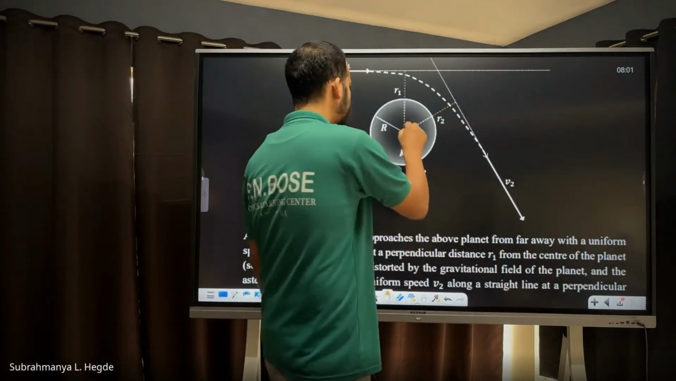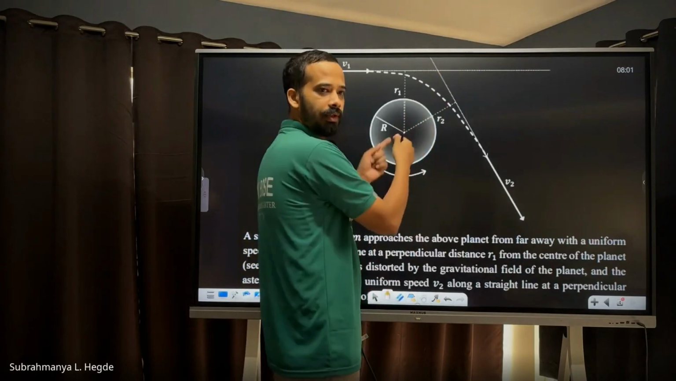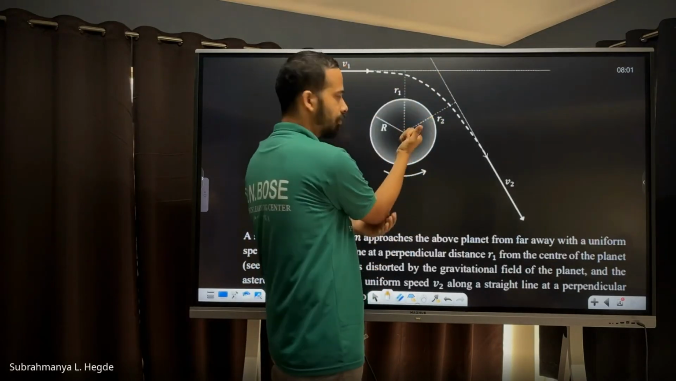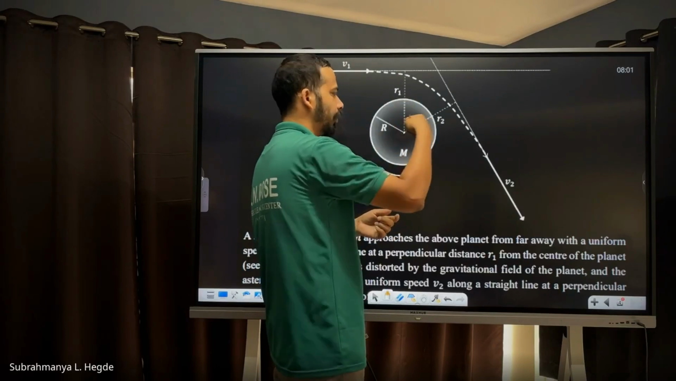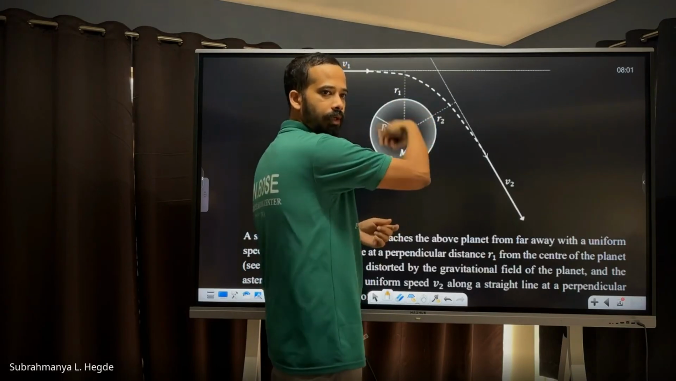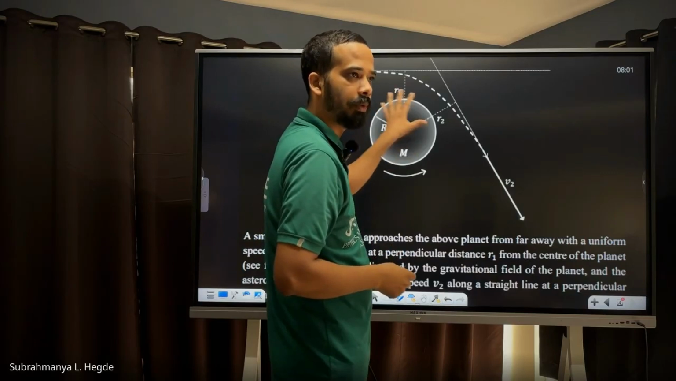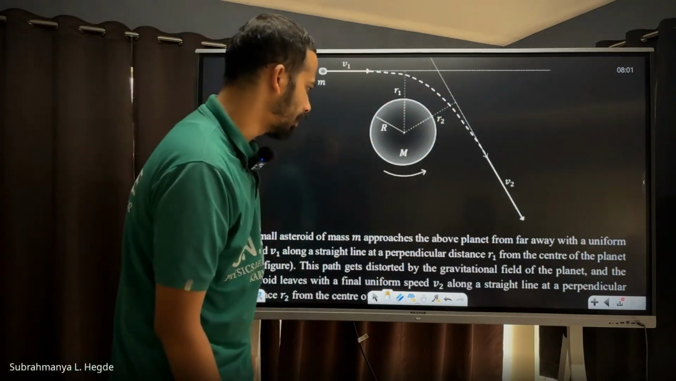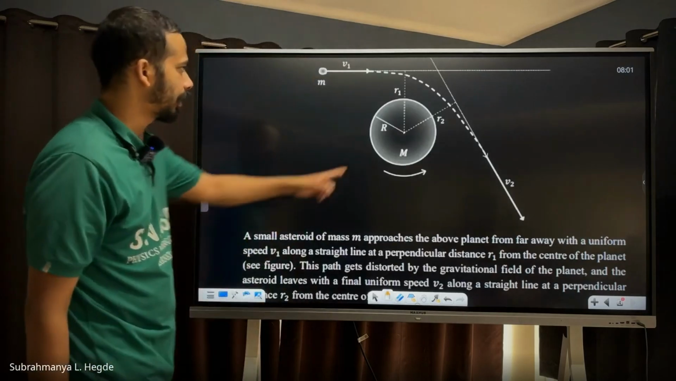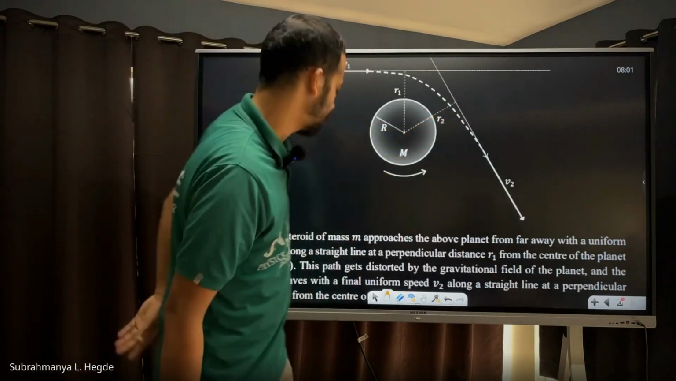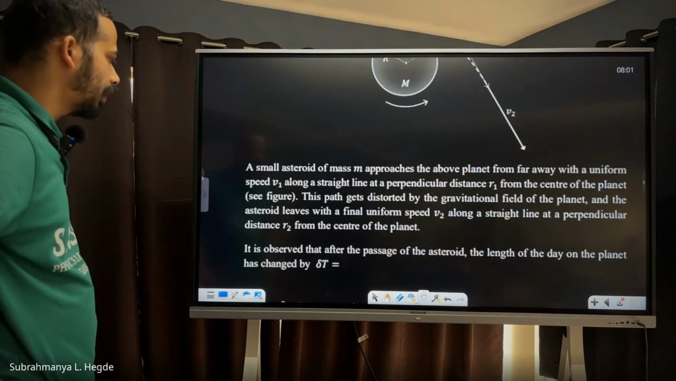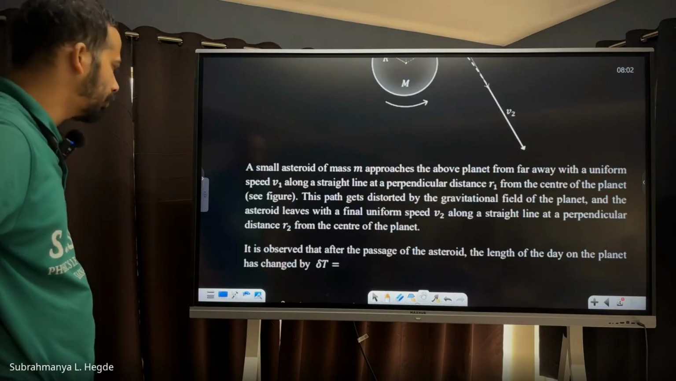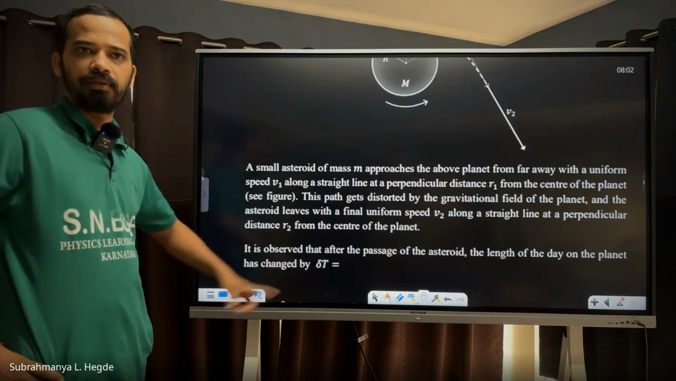That means you have to fix this as your axis of rotation. He's measuring all perpendicular distances with respect to this one. You have to think of an axis of rotation perpendicular to the board, passing through the center of this big planet. It is leaving with speed v2 along a straight line at perpendicular distance r2. It is observed that after passage of the asteroid, the length of a day on the planet has changed by delta t. What is that delta t?